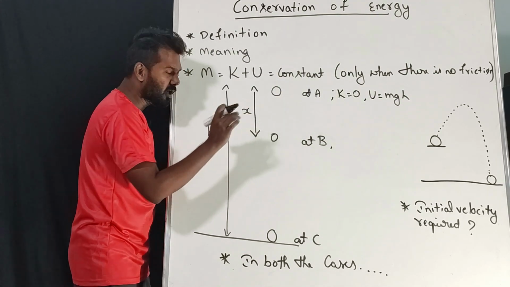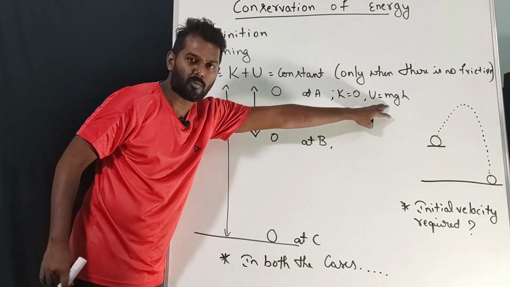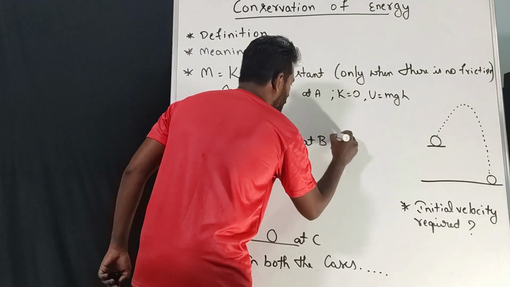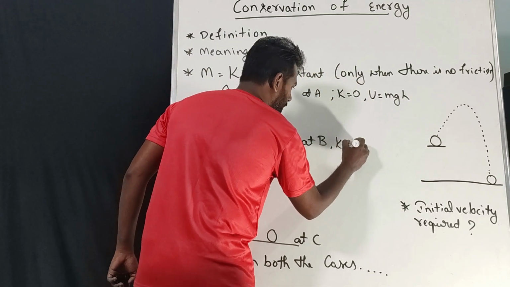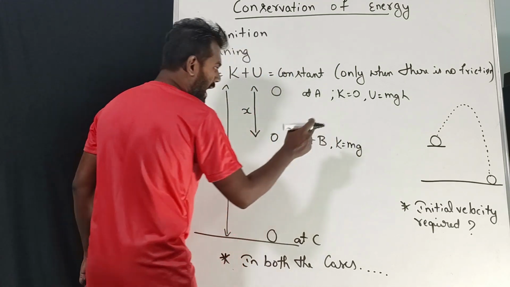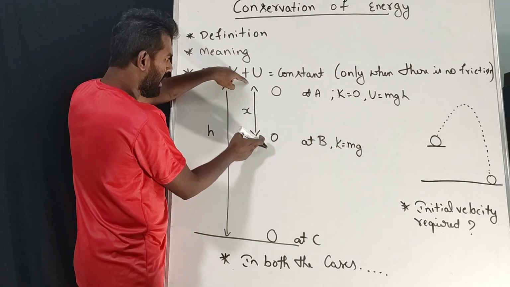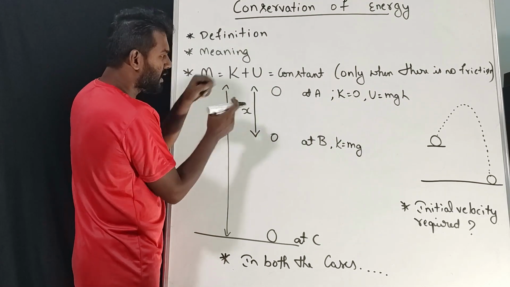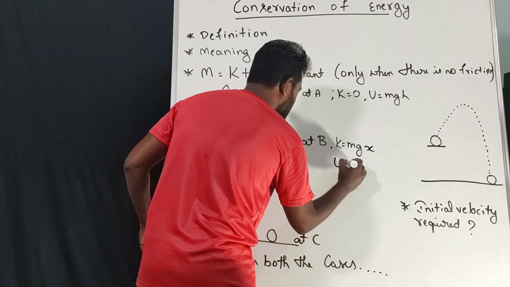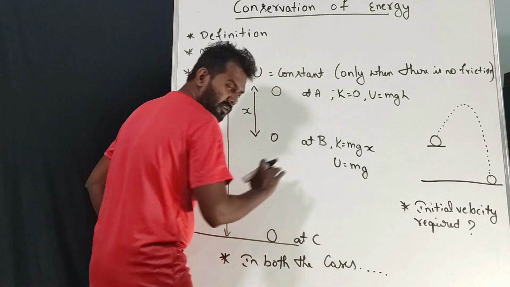Now the ball is moving, so we have some kinetic energy. As I told you, we can use the same formula because we are converting potential energy into kinetic energy. So kinetic energy will be mgh: mass of the ball, gravity of that place, and h, height, distance. See, at this point, what is the height value? That is nothing but x. Then potential energy will be mass of the ball, gravity of the place.